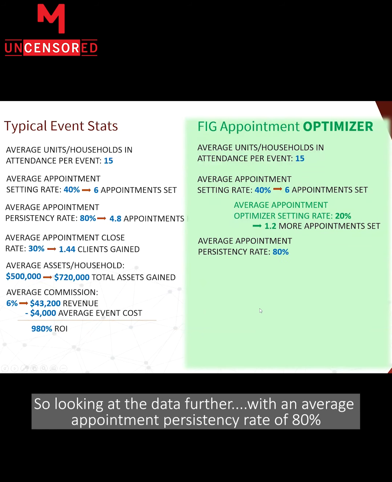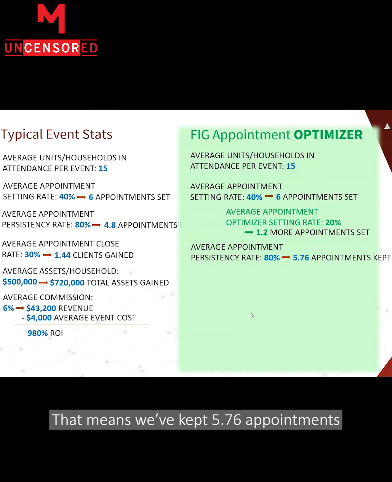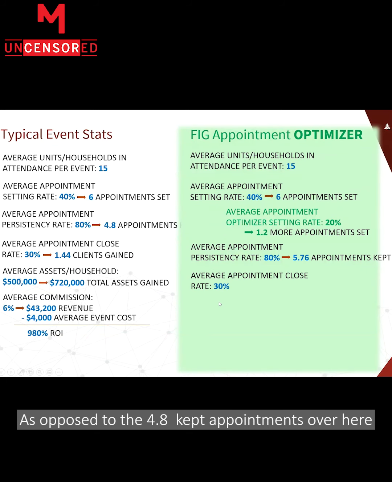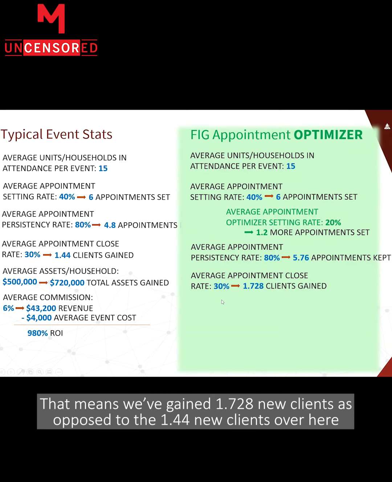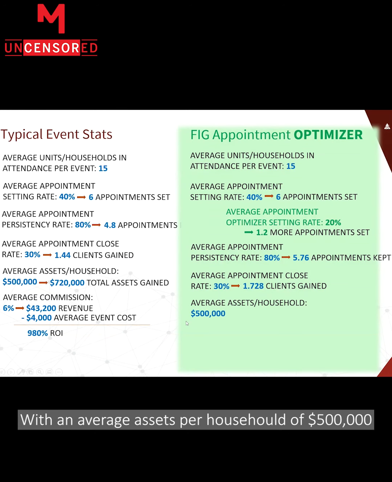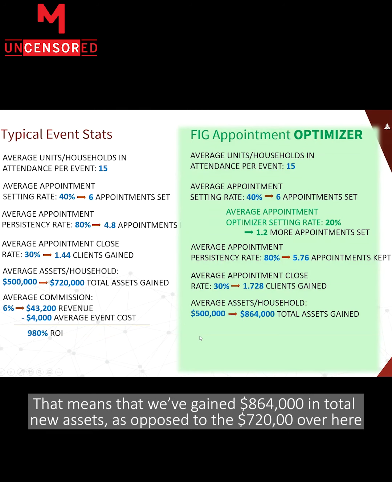So looking at the data further, with an average appointment persistency rate of 80%, that means we've kept 5.76 appointments, as opposed to the 4.8 kept appointments over here. Again, with our average appointment close rate of 30%, that means that we've gained 1.728 new clients as opposed to the 1.44 new clients over here. With an average assets per household of 500,000, that means that we've gained 864,000 in total new assets, as opposed to the 720 over here.